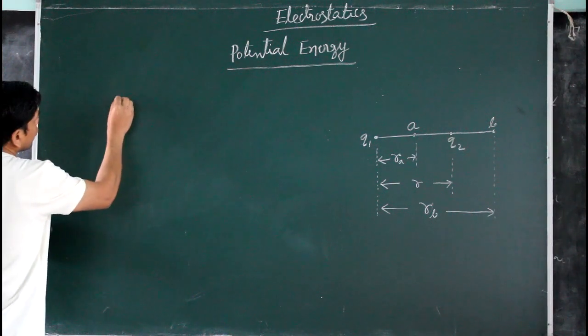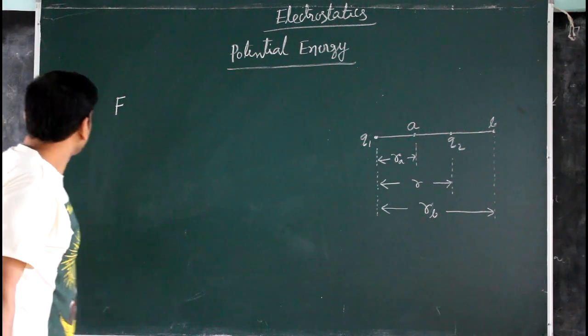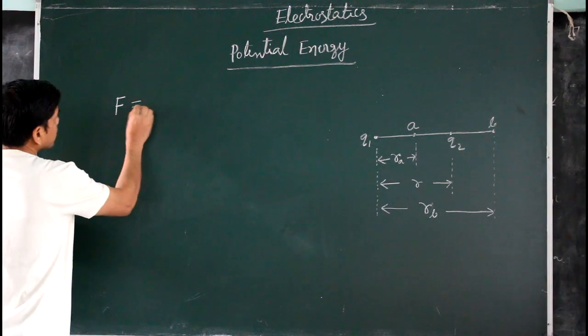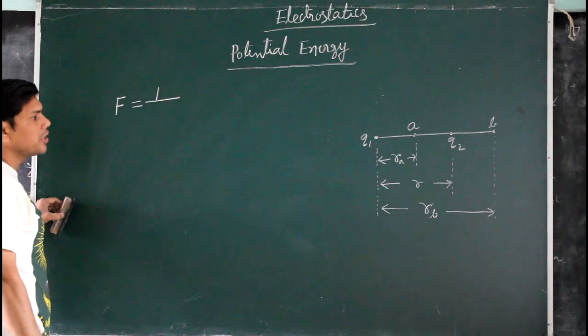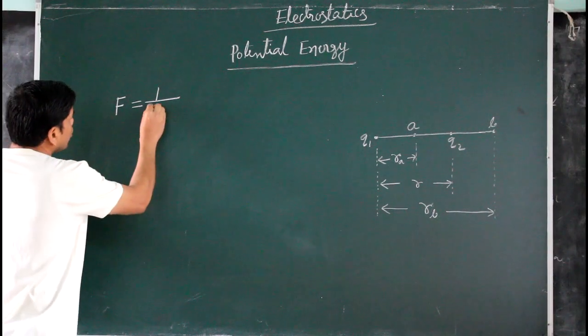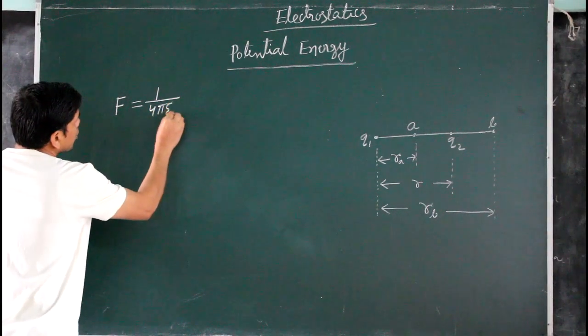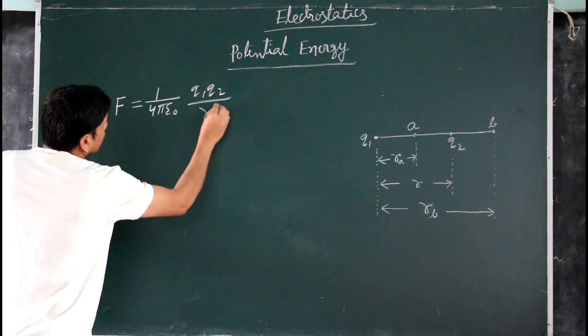From Coulomb's force of repulsion, because both charges are positive, and we are considering both charges in free space or vacuum or air, the force is Q1 Q2 by 4 pi epsilon naught r square.